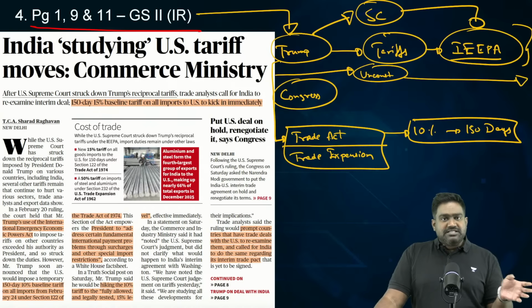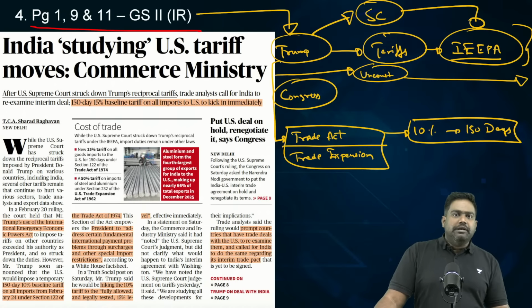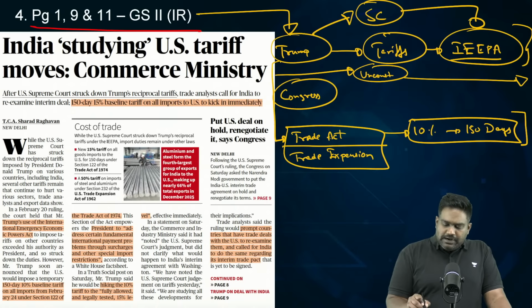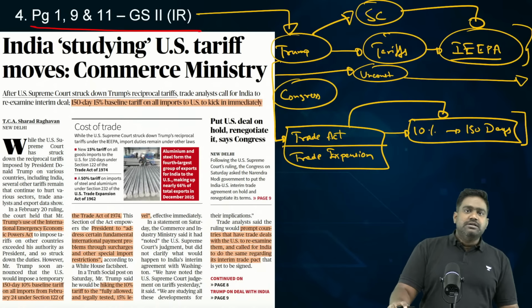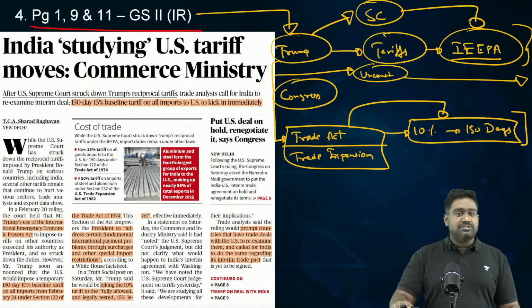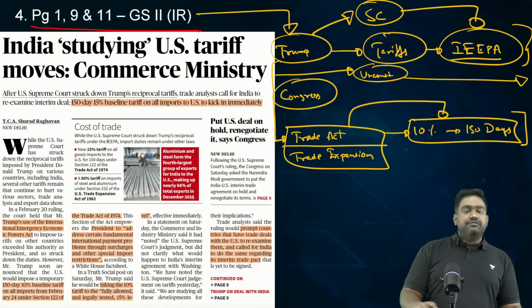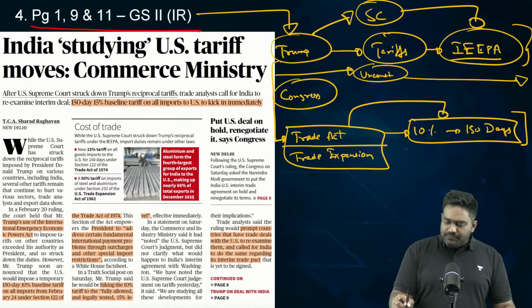Since Trump's reciprocal tariffs were completely made redundant by the Supreme Court's ruling, Trump brought out a new set of 10% tariffs for 150 days under the provisions of the Trade Act. This allows the US president to levy such tariffs to deal with a balance of payments crisis or any abnormalcy in trade by levying surcharges and other tariffs. Here, the maximum tariff the president can levy is 15%.